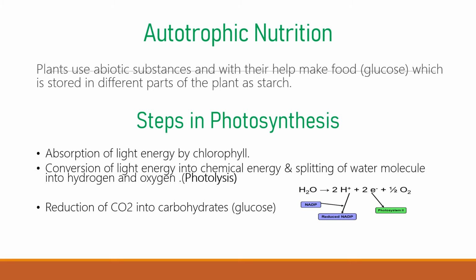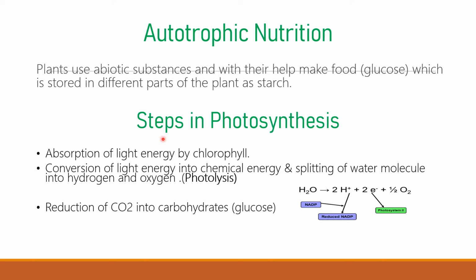Now let's have a look at autotrophic nutrition. In autotrophic nutrition, plants use abiotic substances such as carbon dioxide, water and minerals, and with their help they make food. The food is first manufactured in the form of glucose. Further, it is stored in the form of starch in different parts of the plant, such as roots, stems, leaves. This stored food can be used by the plant at the time of emergency or later on.